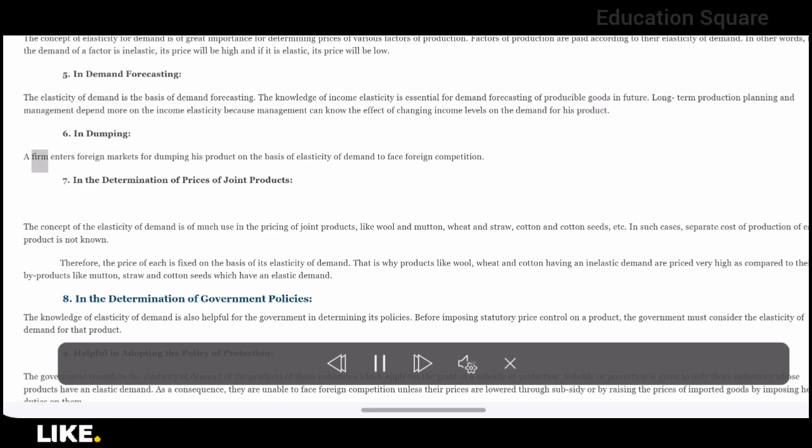In dumping. A firm enters foreign markets for dumping his product on the basis of elasticity of demand to face foreign competition.